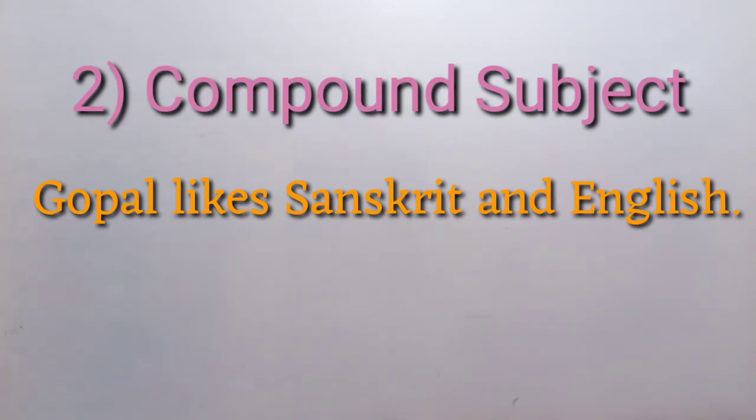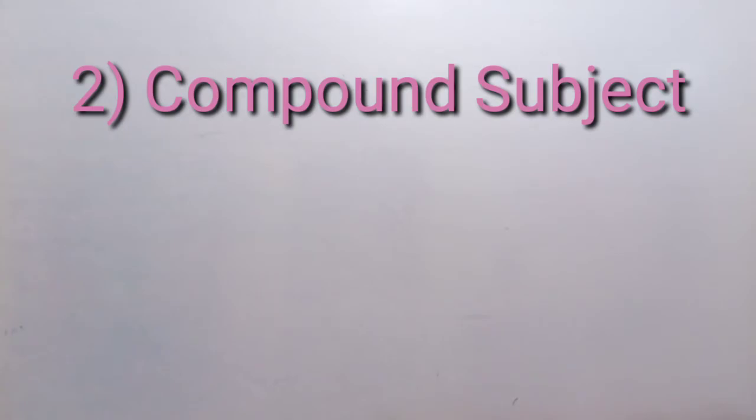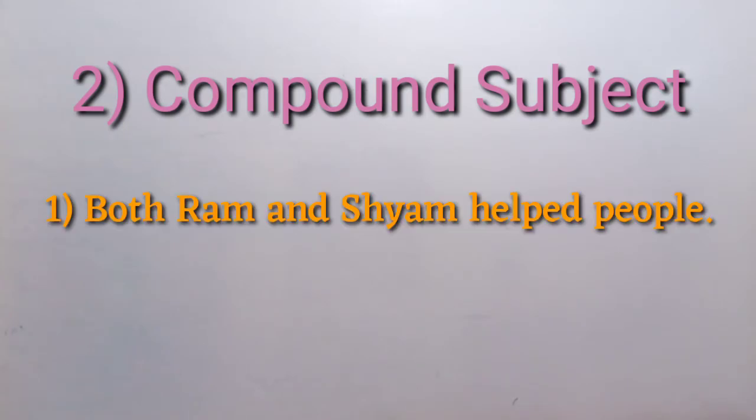We have seen there are two types of subject. Now, the second type is compound subject. For example, both Ram and Shyam helped people. In the given sentence, both Ram and Shyam, this part is called compound subject because more than one person is the subject.